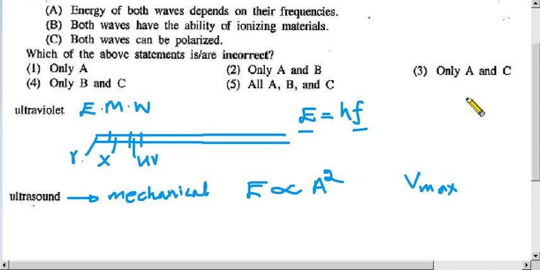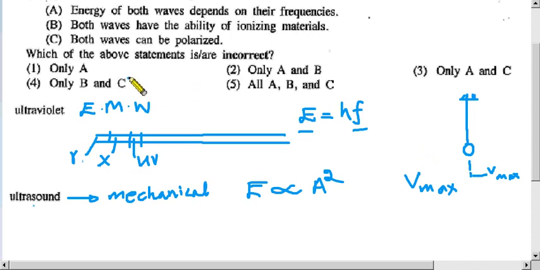When we talk about mechanical waves, we can think about a simple pendulum. So V max is here at this middle point. The potential energy is 0, kinetic energy is maximum. So we can calculate the kinetic energy like that. So that is the energy.